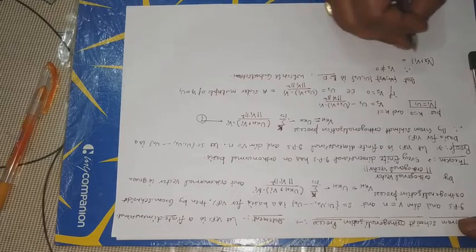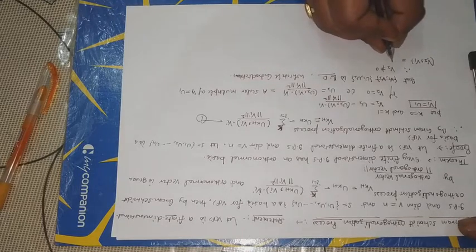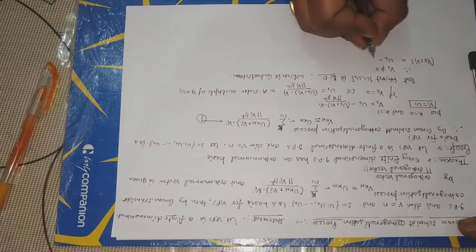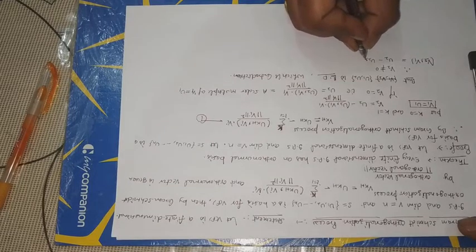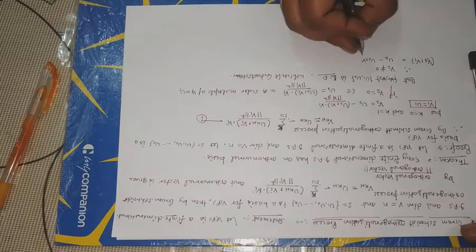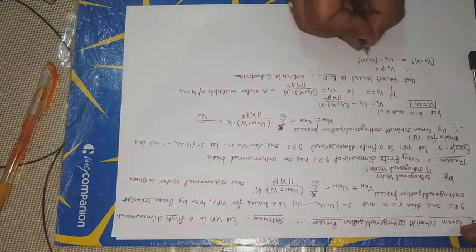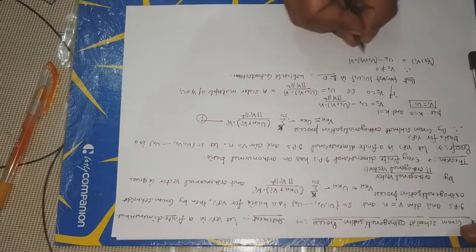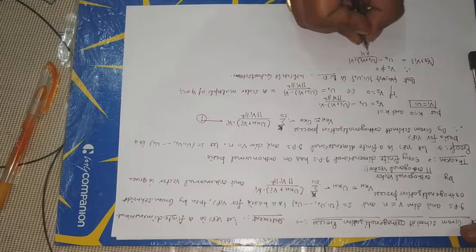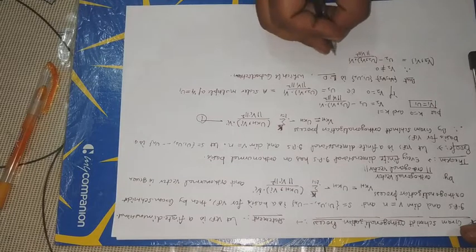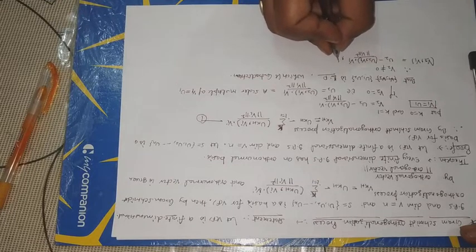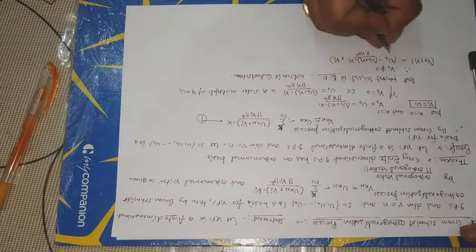This is equal to the value of v2: u2 minus the inner product of u2 with v1, into v1 upon v1 norm square, inner product with v1.